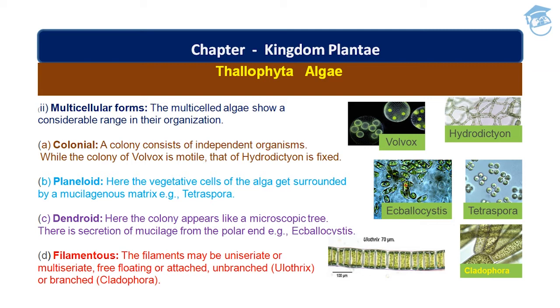The filament may be uniseriate or multiseriate. It could be free floating, it could be attached, it could be unbranched, as in the case of Oedogonium or Ulothrix, or it could be branched, as in the case of Cladophora. See, this is branched. So it could be unbranched, it could be branched, as in the case of Cladophora. They could be free floating, they could be attached, they could be uniseriate and multiseriate.